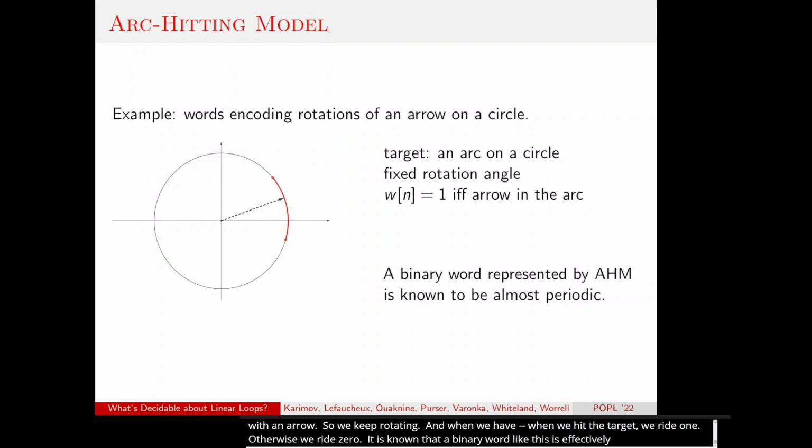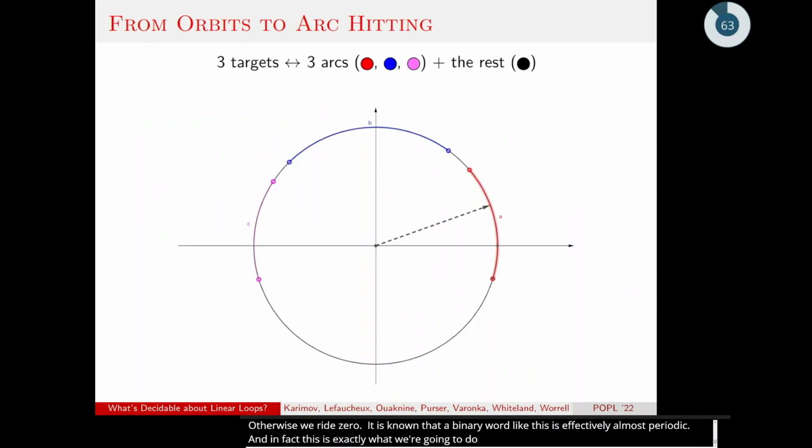And in fact, this is exactly what we're going to do with our dynamical systems. We managed to prove that from the problem where we have a d-dimensional space and where we hit targets, we can go to something equivalent to that problem on a circle, where every target that we had would correspond to some arc, let's say red, blue, or purple, and hitting that arc would correspond to hitting the target in the initial problem.